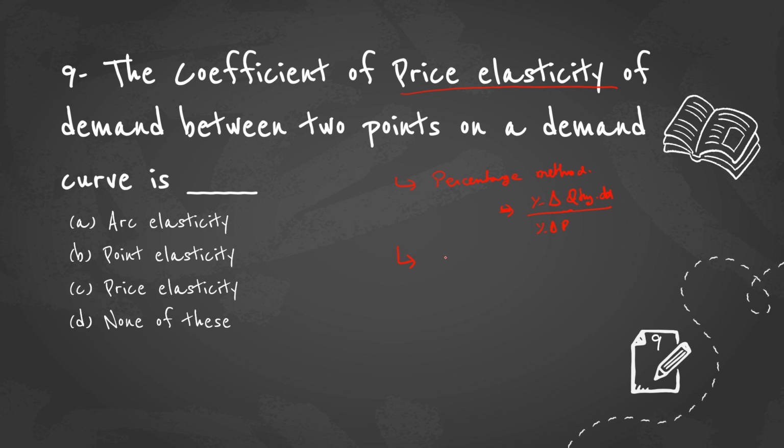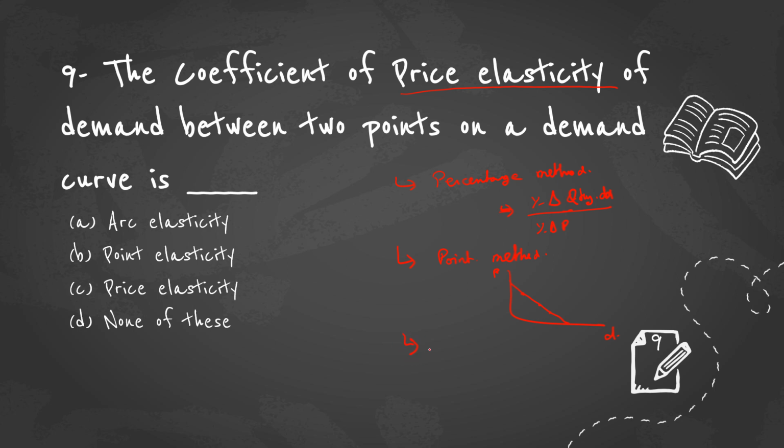The next method is the point method. How is it calculated? If this is the demand curve, when we measure the elasticity at any point of the demand curve, that is called the point method.